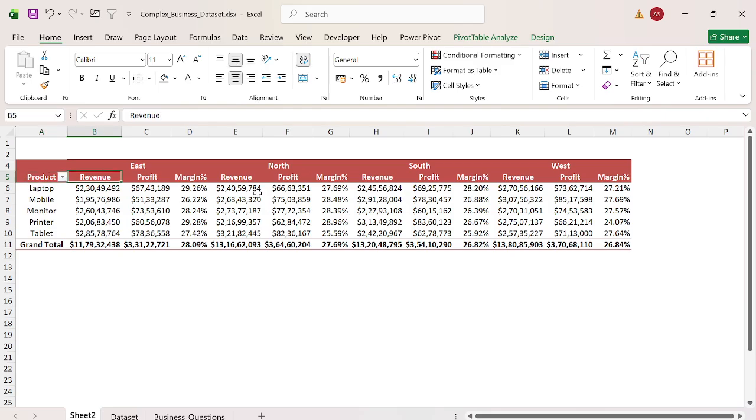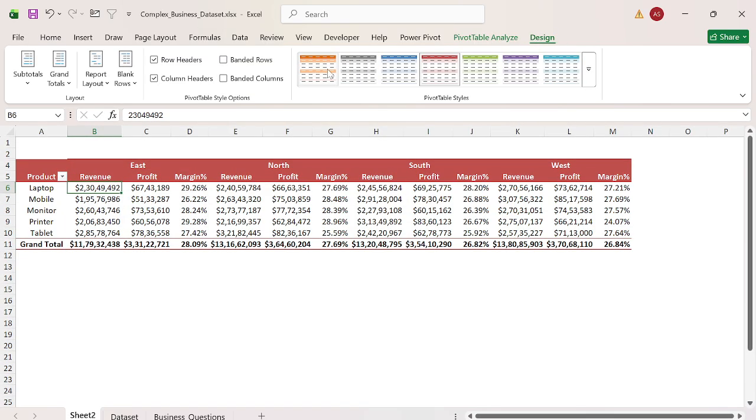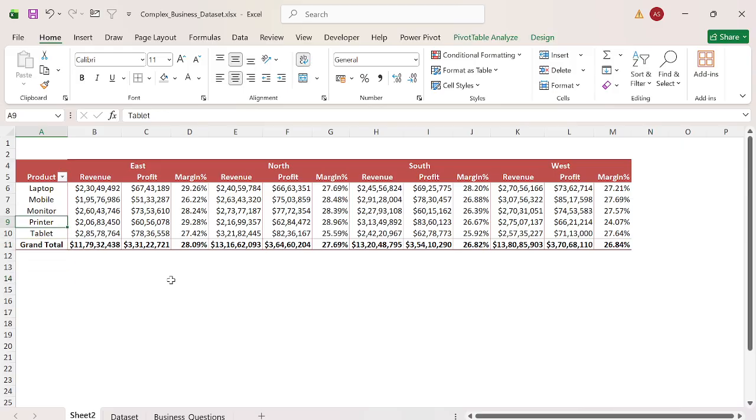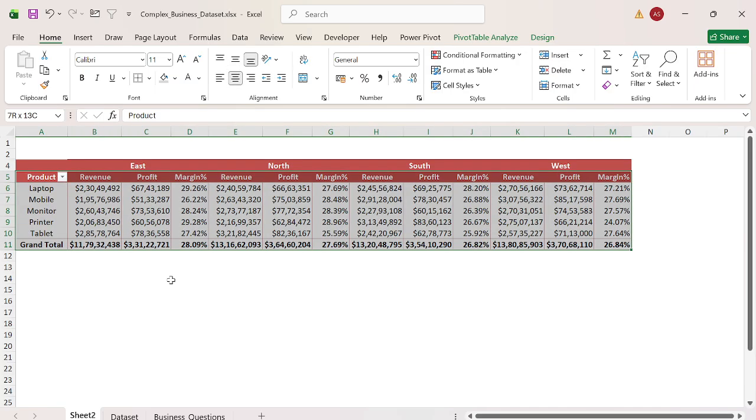Now perfect, this is something I can understand. In the Design tab, I can choose banded columns, so it will help us identify the columns. Against each product with the respective region, we do have the margin percent, but this is still not sufficient to do the data analysis. If I want to give the leverage to someone to select and have the comparison option here,